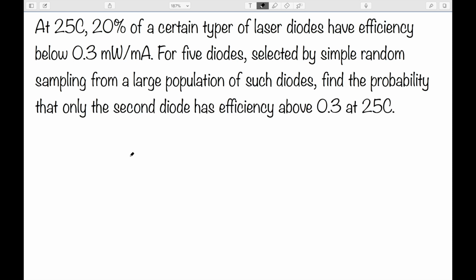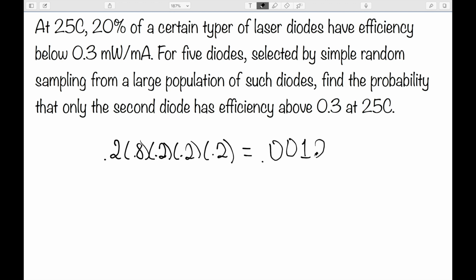Next, what's the probability that only the second diode has efficiency above 0.3? So the first one will be below, the second one above, third is below, fourth is below, and the fifth is below. This would give us a probability of 0.00128. So this is the probability that only the second diode has efficiency above 0.3.